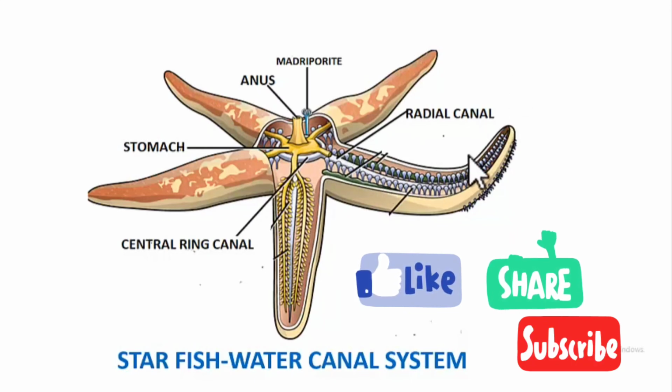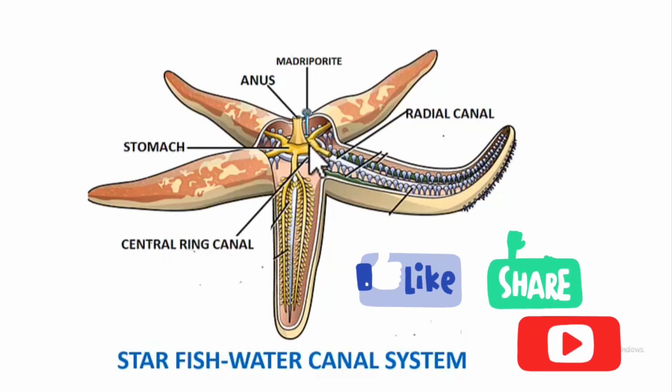So this blue structure is the radial canal. Each radial canal contains branches. These branches have bulb-like structures. So this is the water vascular system structure. As these organisms live in seas, the water from outside enters through the madreporite, then goes into the ring canal, then into the radial canals, and then the water comes out through these bulb-like structures.